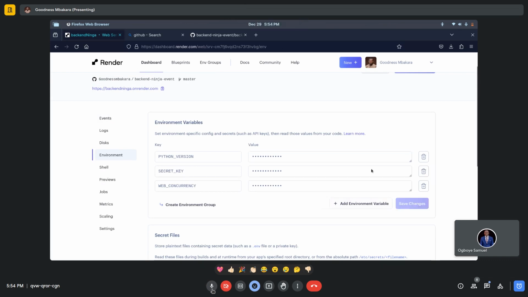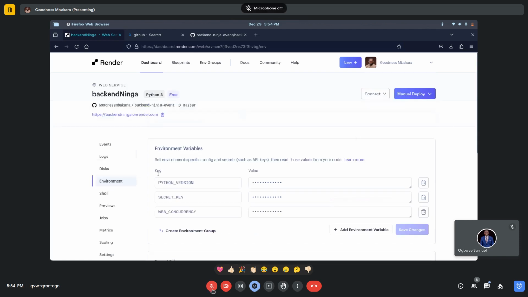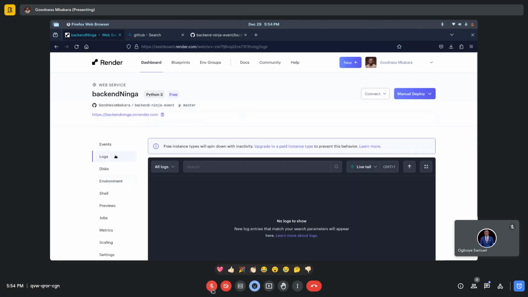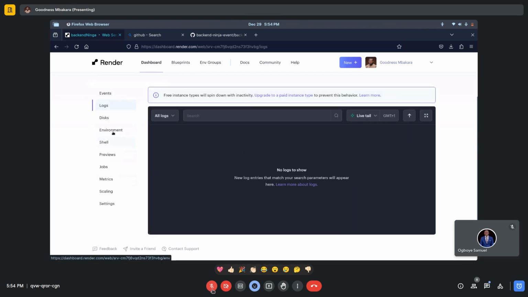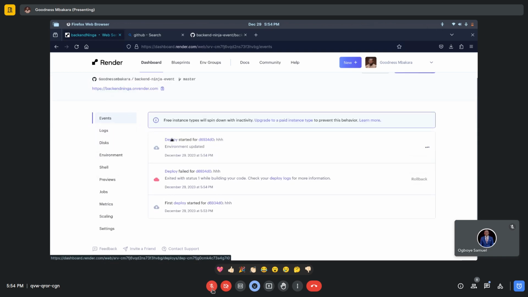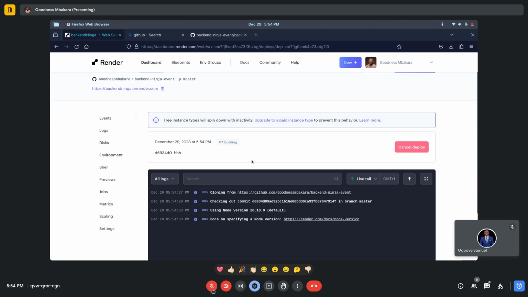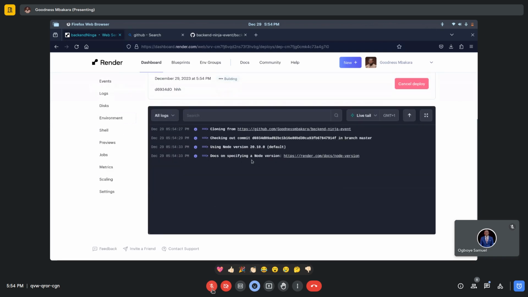Save changes. Let's go back to logs and see. Events. Alright. So it's cloning again, starting from the beginning. So basically it was telling us that it did not like the way we showed the Python version, just 3.11. So we should do something like 3.11.0.